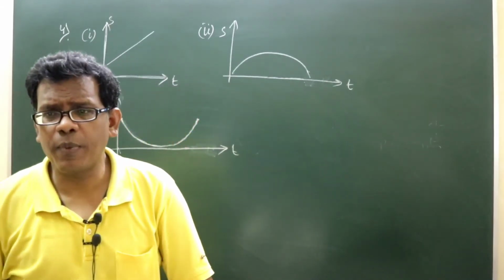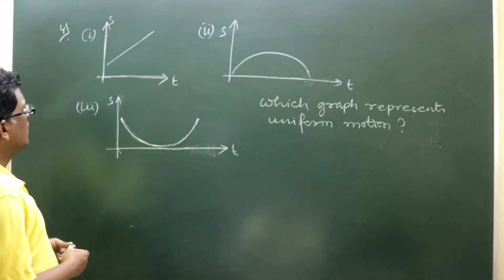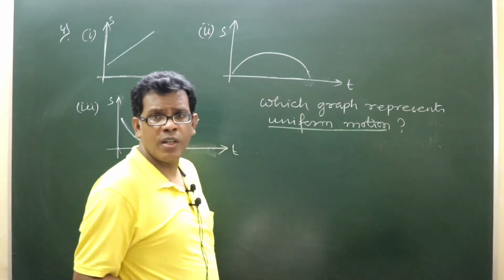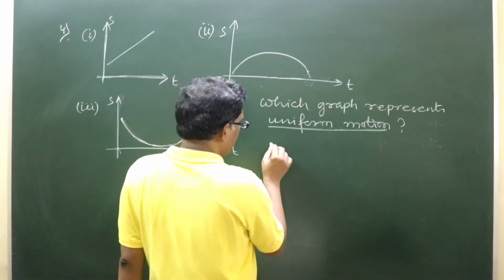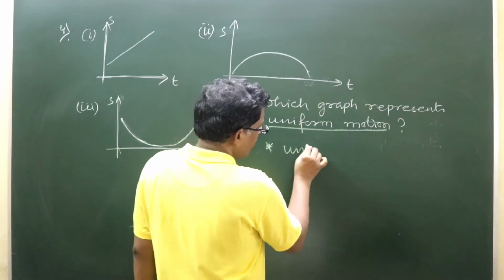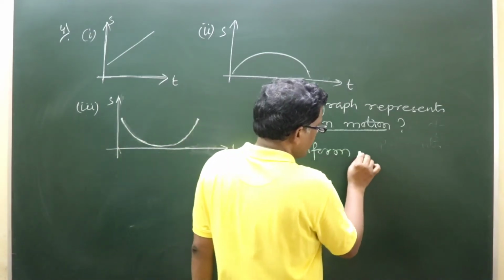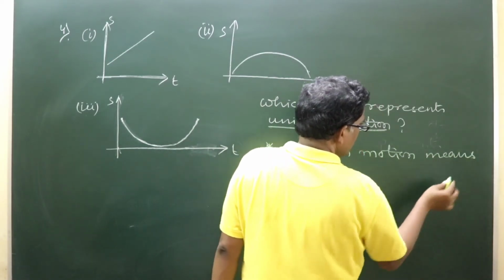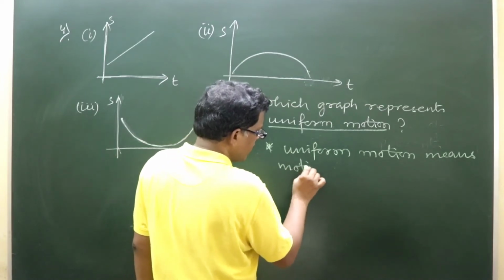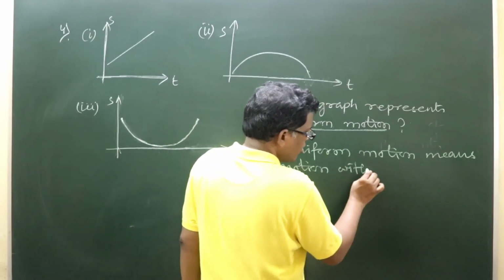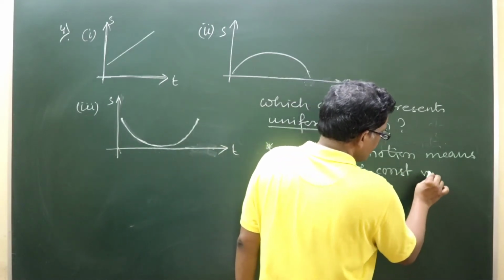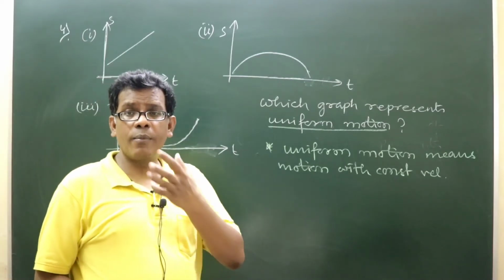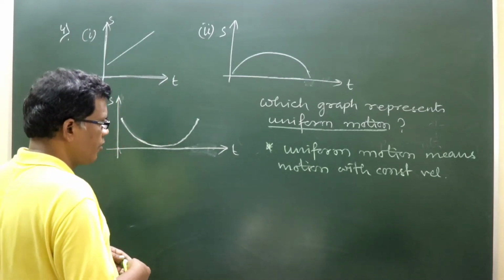So, these are the 3 displacement time graphs given. It is true that whenever we talk about uniform motion, so uniform motion means motion with constant velocity, okay. So, where motion will remain the same in magnitude, that can only be the uniform motion.